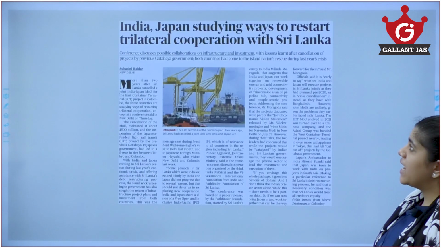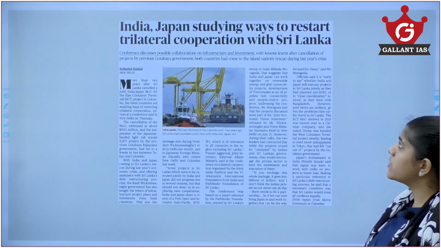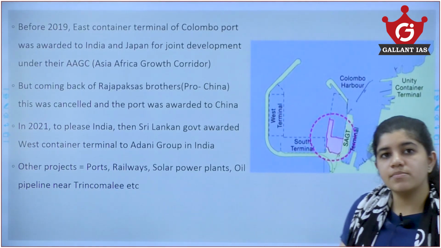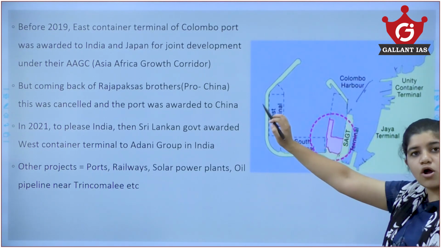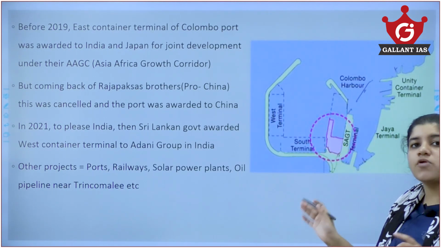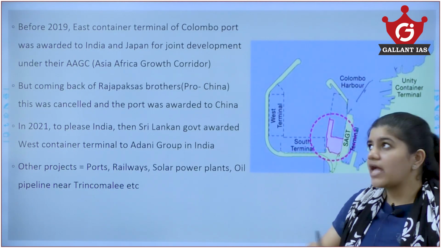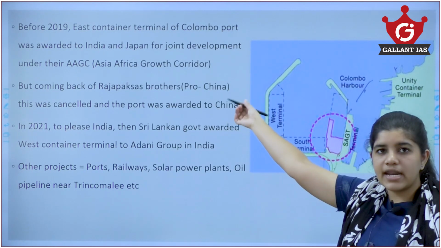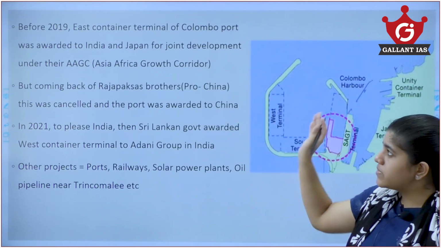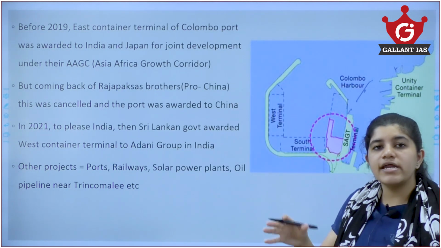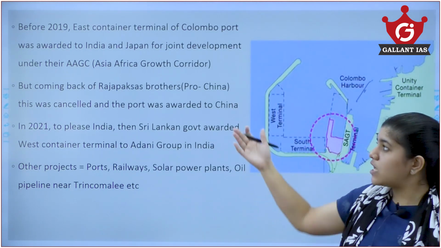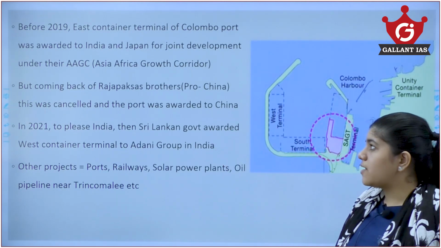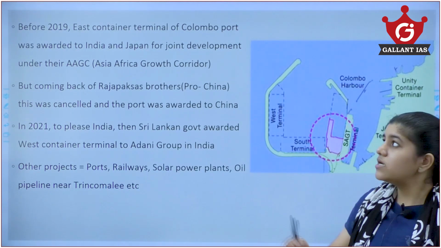Moving on to our last topic, India-Japan studying ways to restart trilateral cooperation with Sri Lanka. So you see here, before 2019, the East Container Terminal project was based in Colombo, in Sri Lanka. This project was awarded to India and Japan under the East Asia-Africa Growth Corridor, which is actually parallel to China's BRI. That was a very friendly government back then, who awarded these projects to India. But the Rajapaksa brothers took the project away from India and Japan and gave it to China, because of which we lost this East Container Terminal project.